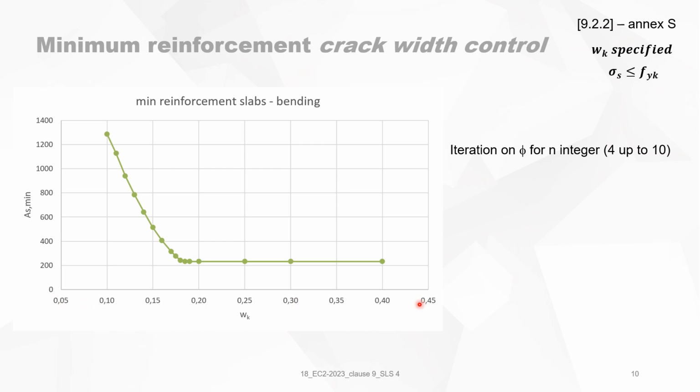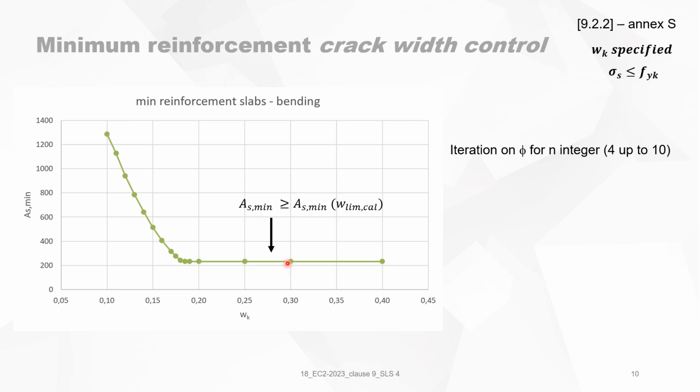On the x-axis is the crack width, and on the y-axis is the minimum reinforcement. And you see a strange thing, something almost linear, and then something horizontal. The horizontal is where the minimum reinforcement calculated by formula 9.2, that is without crack width limit and with sigma s equal to fyk, is dominant.